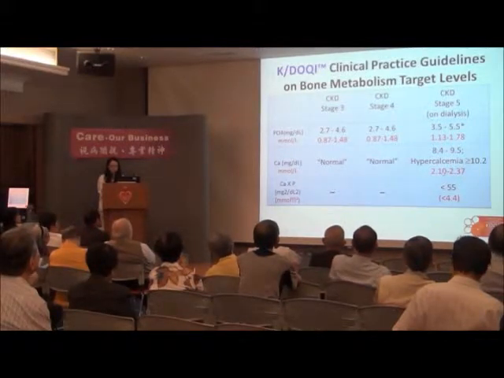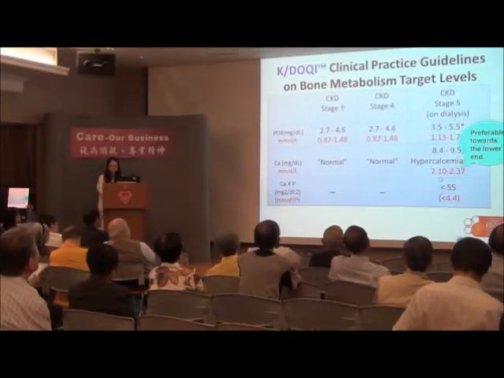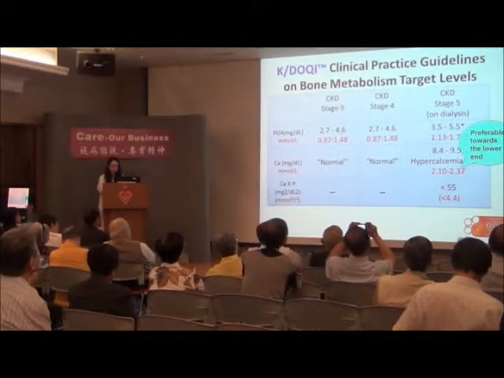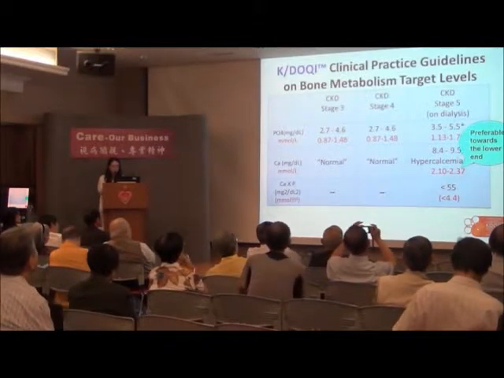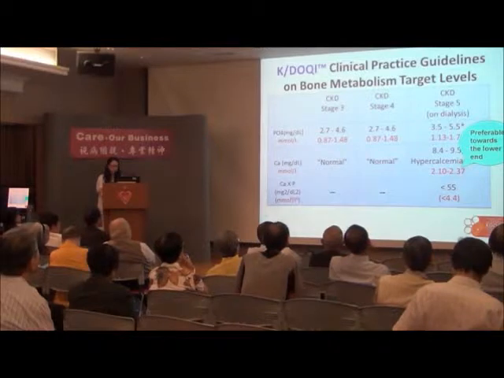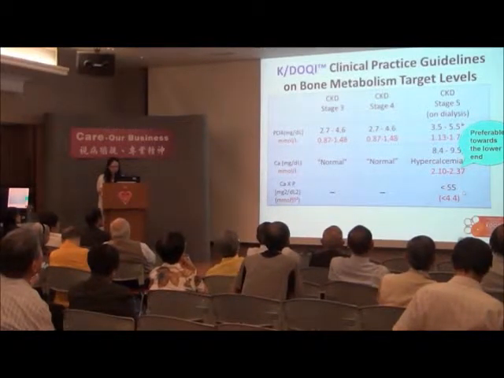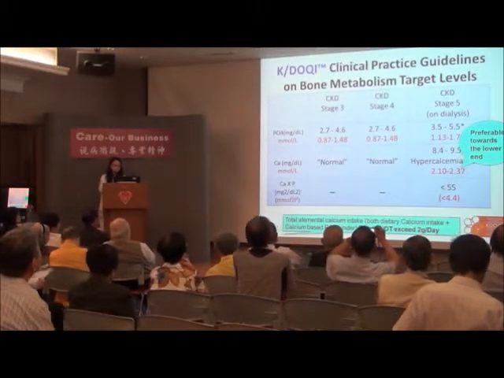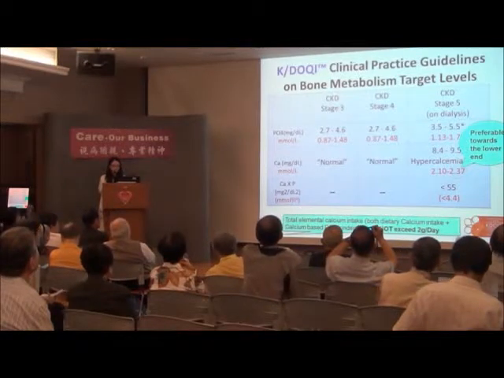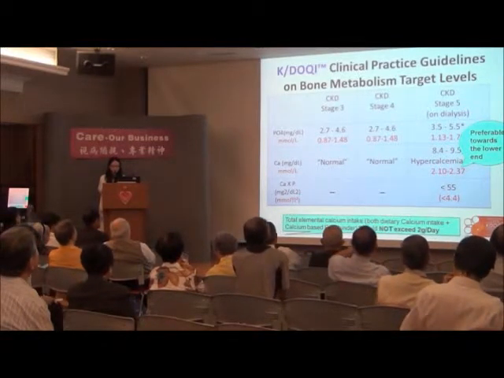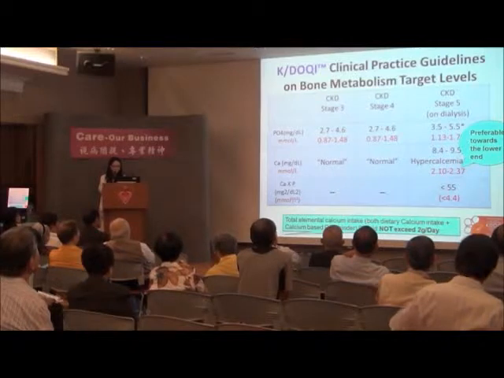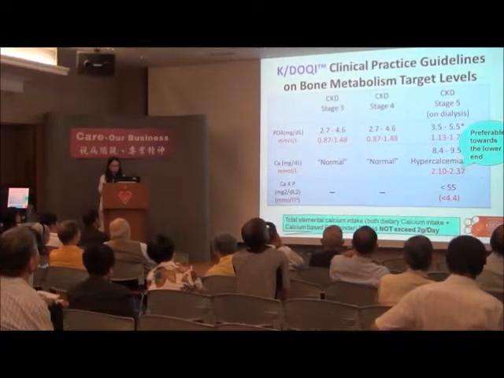And for calcium, for those patients who are on dialysis, they suggest 2.1 to 2.37, but preferably keeping it towards the lower end of the lab recommended level. They also suggest keeping the calcium phosphate product less than 55 milligrams squared per deciliter squared. And also, the guideline suggests the total elemental calcium intake, including both dietary calcium intake and calcium-based phosphate binders, should not exceed 2 grams per day.